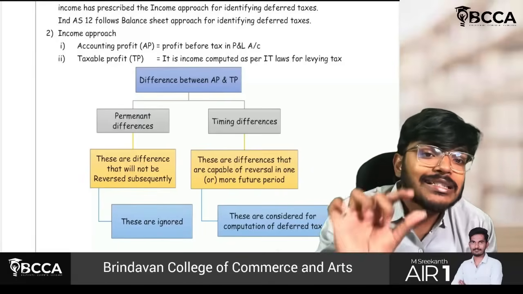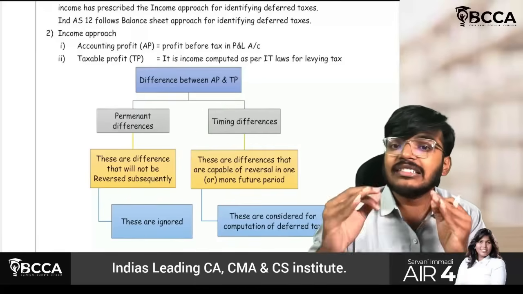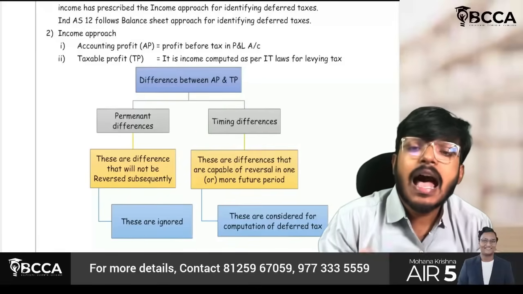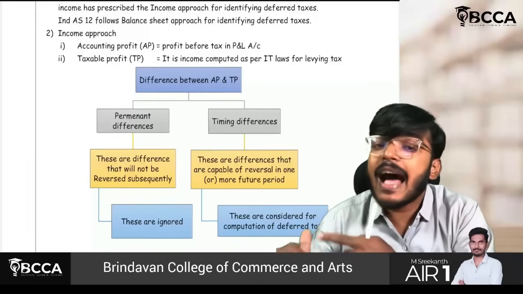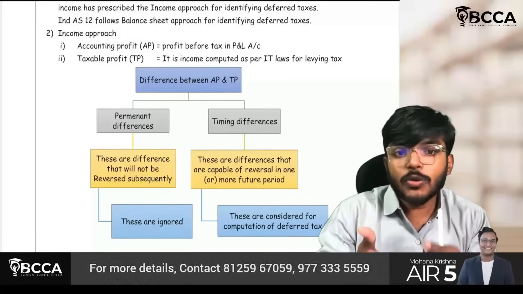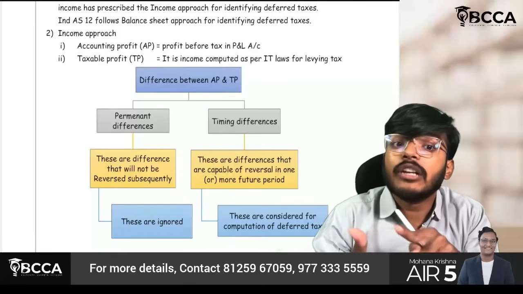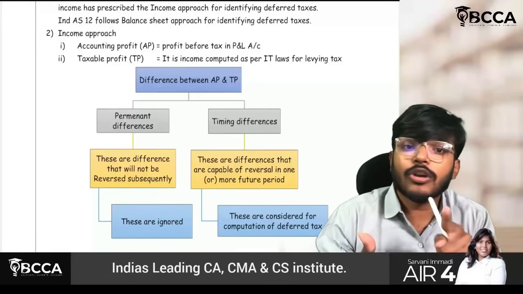First thing though, some differences are timing differences. Timing differences means as per accounts you will be having different depreciation than as per income tax. The difference is there only because of the rate of depreciation.